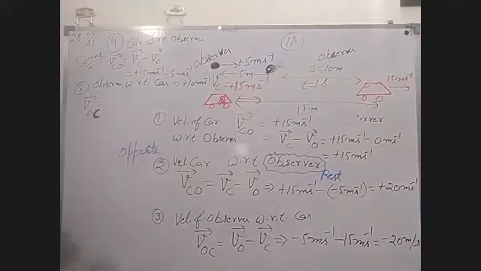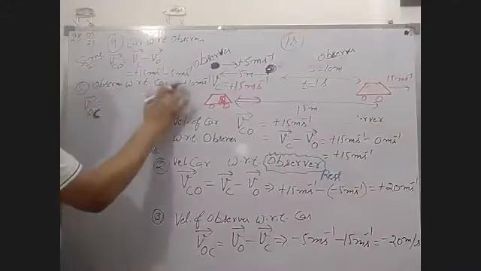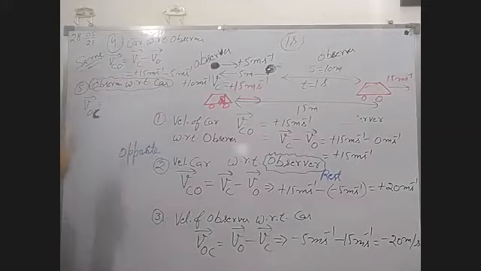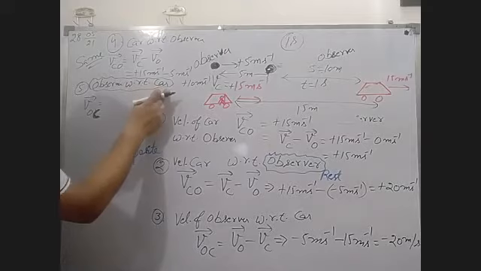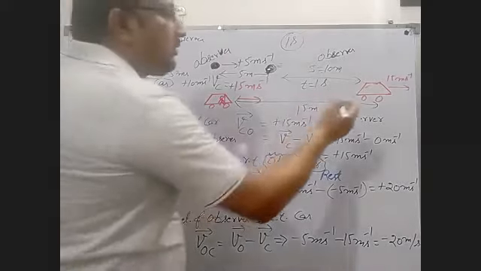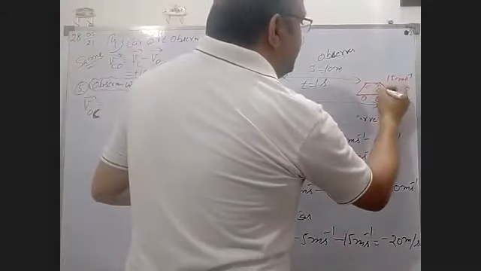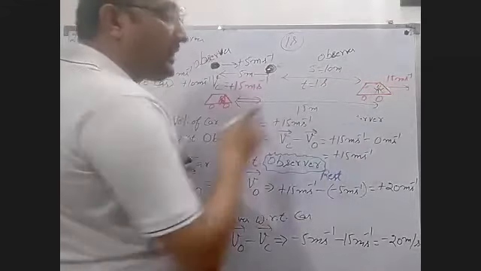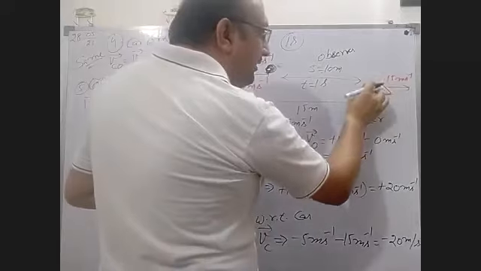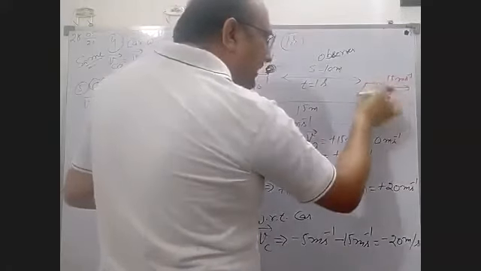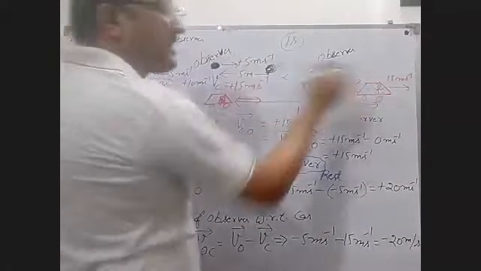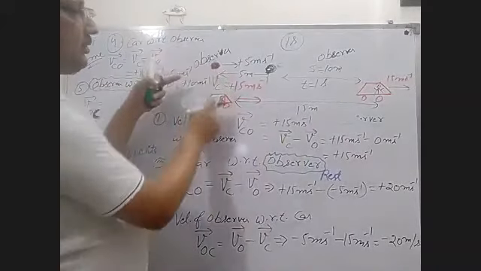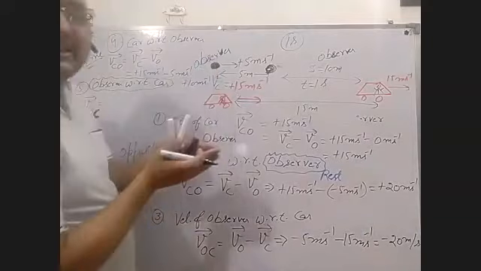Okay. Now what is the second question? What is the velocity of observer with respect to car? Now there is a driver in this car. After 1 second, what is the feeling of this driver? Before 1 second, both are at the same point.